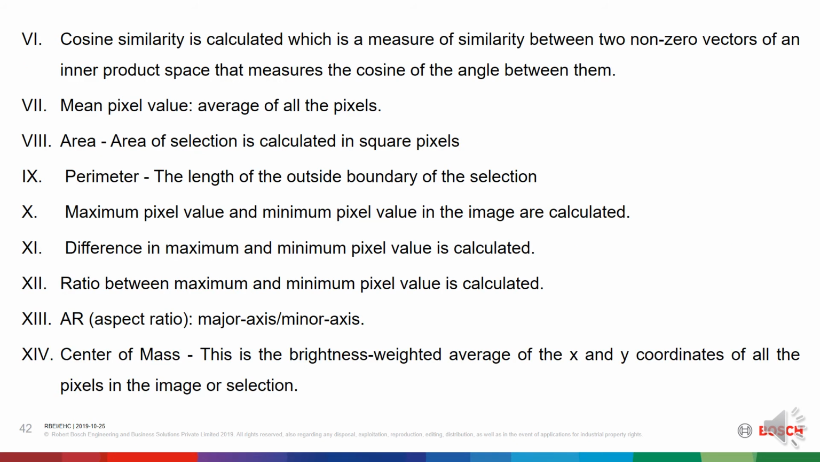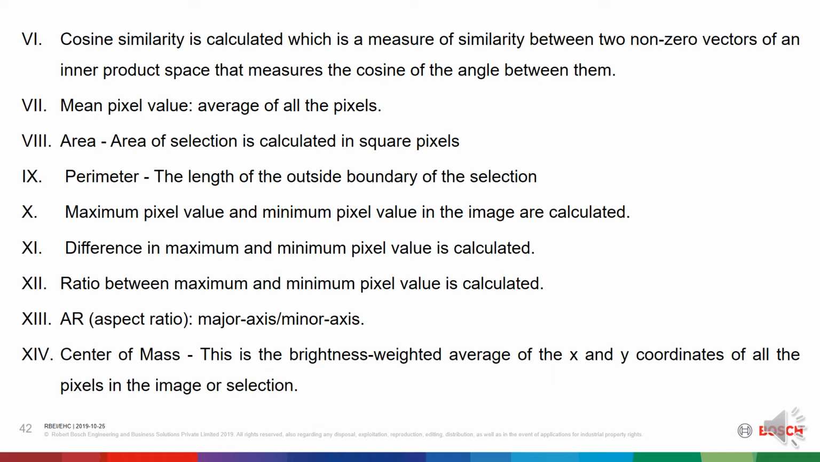Next, cosine similarity is calculated, which is a measure of similarity between two non-zero vectors of an inner product space that measures the cosine of the angle between them. Mean pixel value, which is the average of all the pixels. Area of selection is calculated in square pixels. Perimeter, the length of the outside boundary of selection.